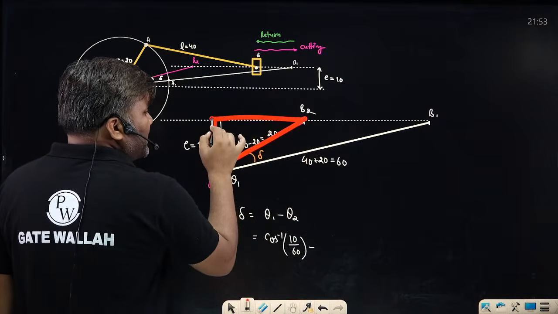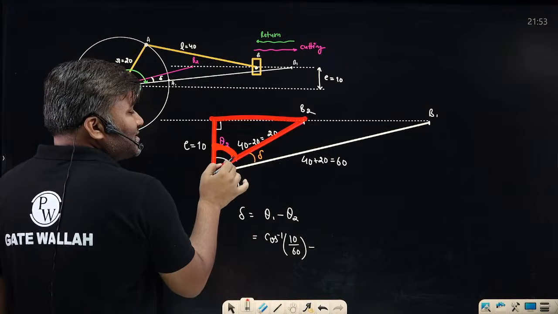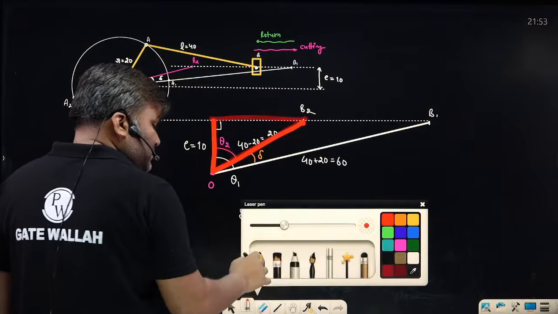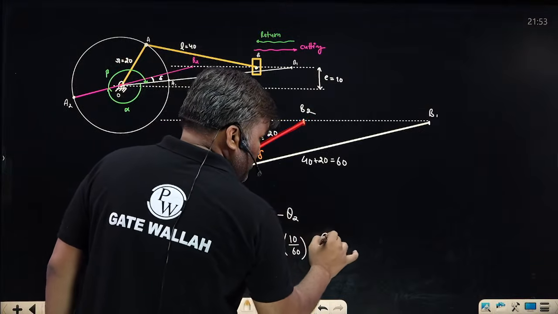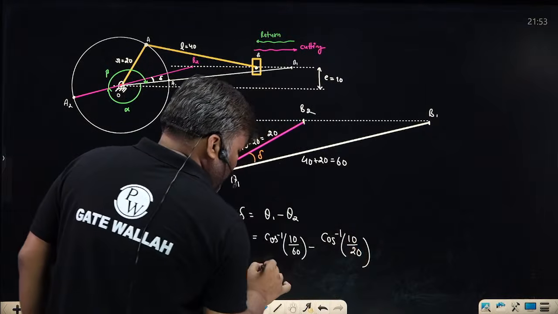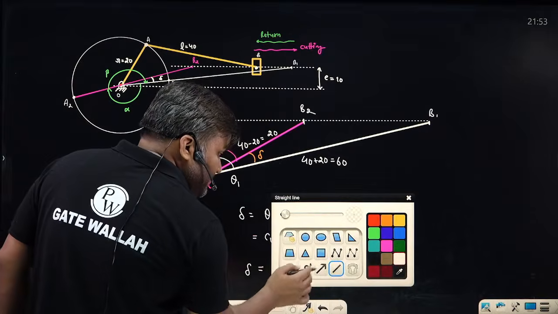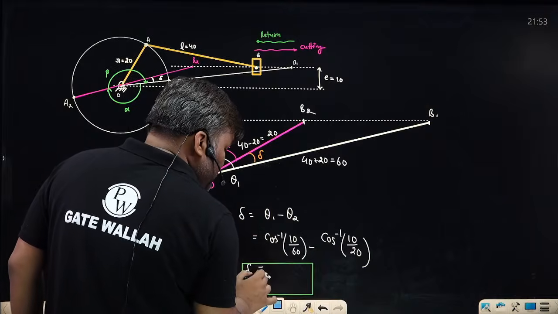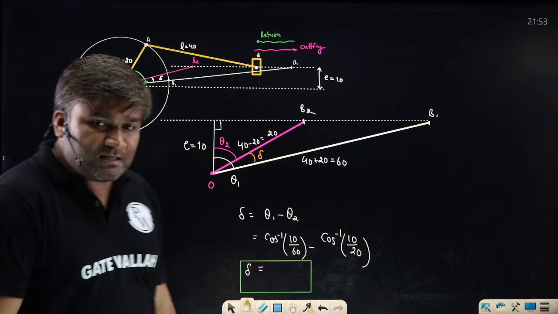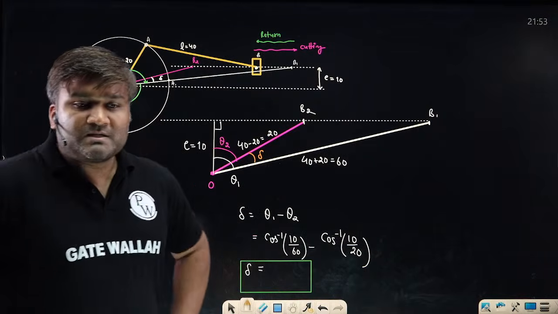From this triangle, can I write cos theta 2 is base upon hypotenuse, 10 upon 20. So theta 2 will be cos inverse 10 upon 20. From the calculator, tell me what is the value of delta, and whatever value of delta you are getting, 180 plus delta is beta, 180 minus delta is alpha. Tell me in the chat box.